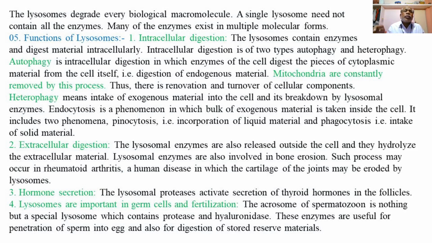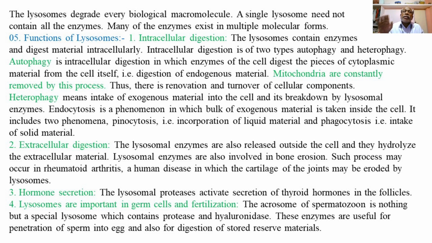So the lysosomes degrade or digest every biological macromolecule, and hence the lysosome can degrade every biological macromolecule. A single lysosome need not contain all the enzymes.